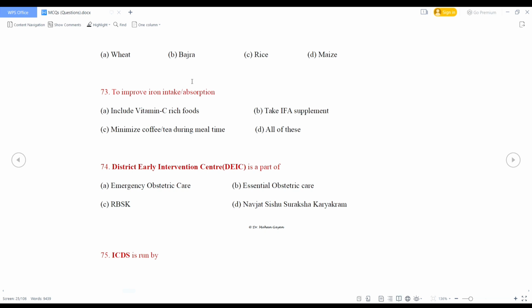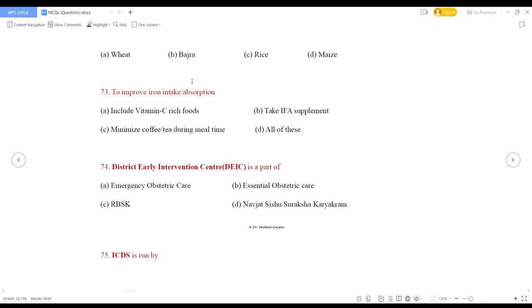District Early Intervention Center or DEIC is a part of Emergency Obstetric Care, Essential Obstetric Care, RBSK, Navjat Shishu Suraksha Karyakram. So what is the right answer? It is a part of RBSK, that is Rashtriya Bal Swasthya Karyakram.